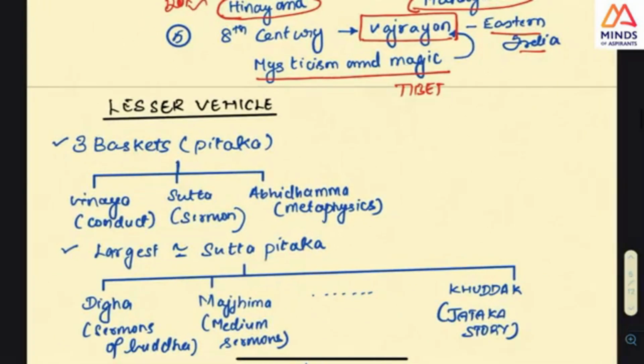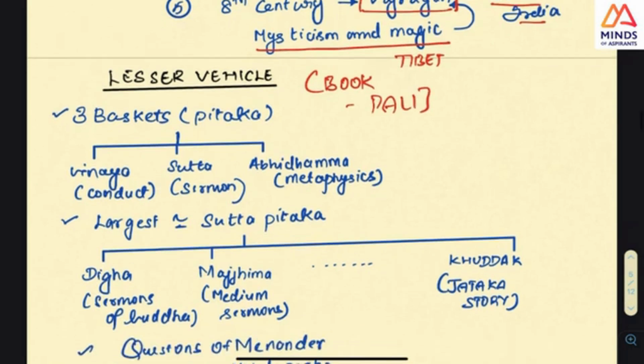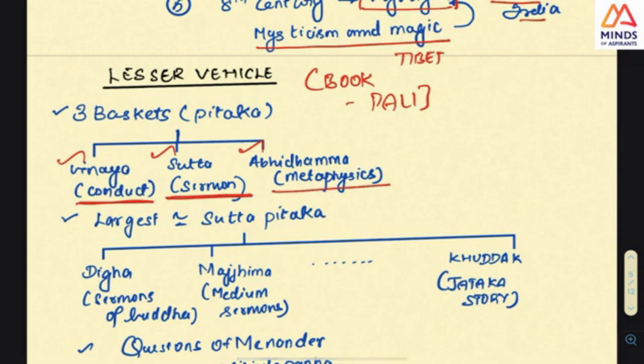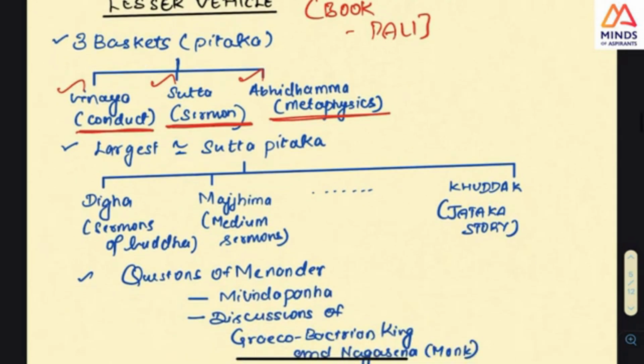See, Hinayana, what is the lesser vehicle? In this, we will see important keywords of the books, which are written in Pali. Pali is the language they use. Now you see, there are three Pitakas in the lesser vehicle. Concentrate on this: Vinaya Pitaka, Sutta Pitaka, Abhidhamma Pitaka. Vinaya, as I have told you, is conduct. Sutta Pitaka is the sermon of Buddha, and Abhidhamma is kind of metaphysics. Among these, Sutta Pitaka is the largest. So if you know this, it is okay.